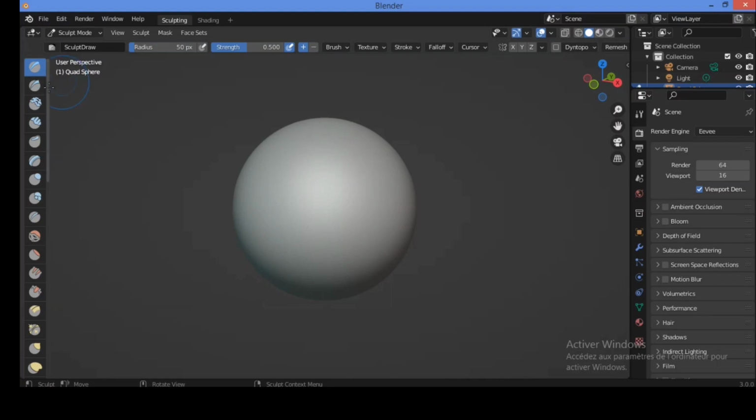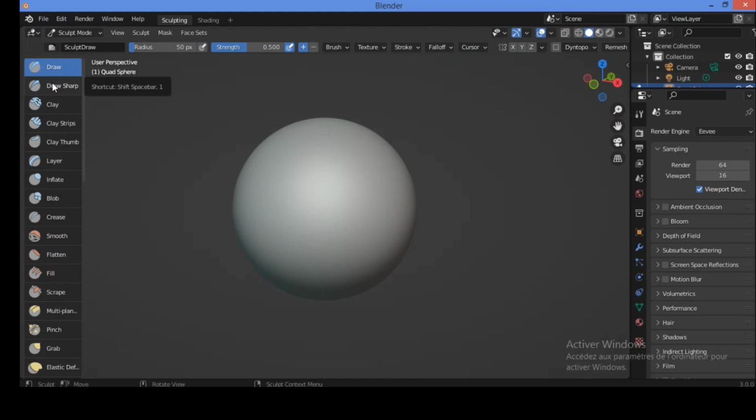You can also use this double-headed arrow to stretch and extend this panel. We have a draw brush, draw sharp. We have different brushes all over here: layer, blob, and they are categorized in many colors, like the red brushes, the yellow brushes, and also the blue brushes. Also, you can see over here we have different individual elements: vertices, edges, and faces.